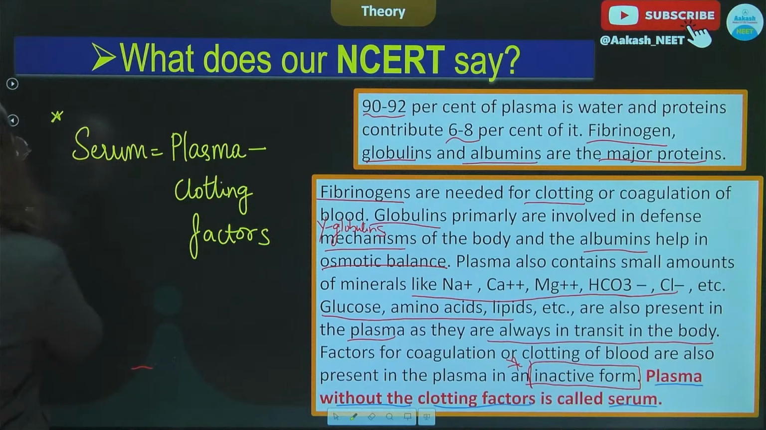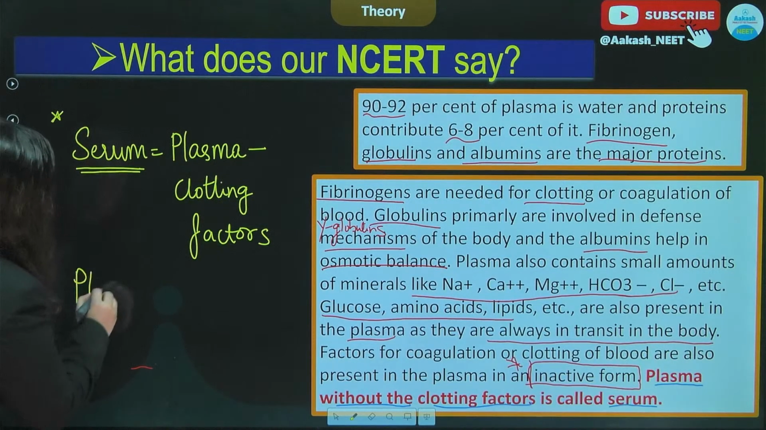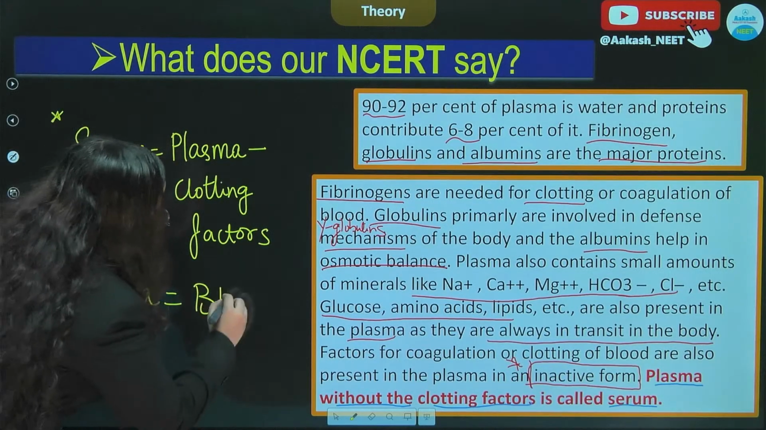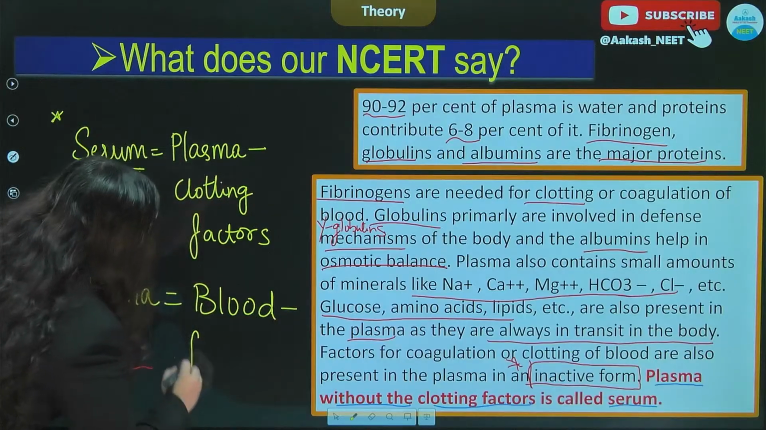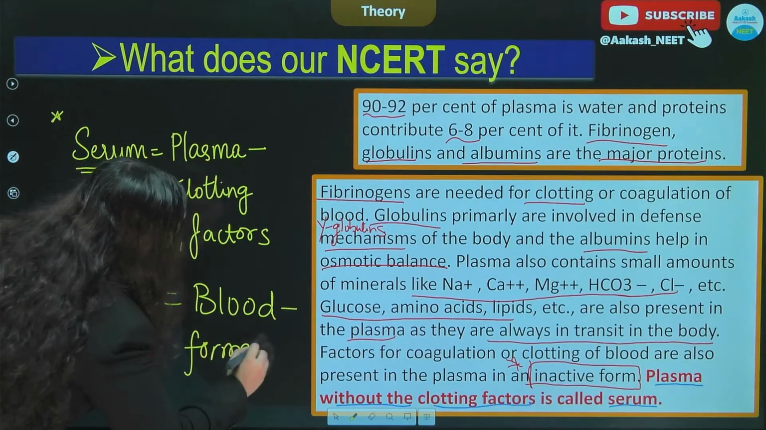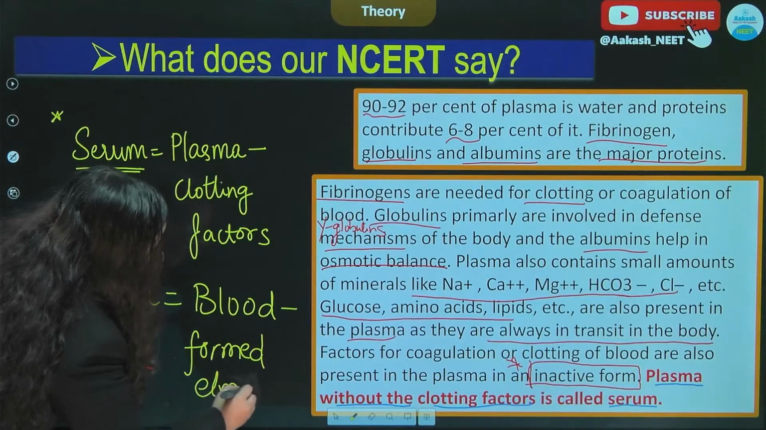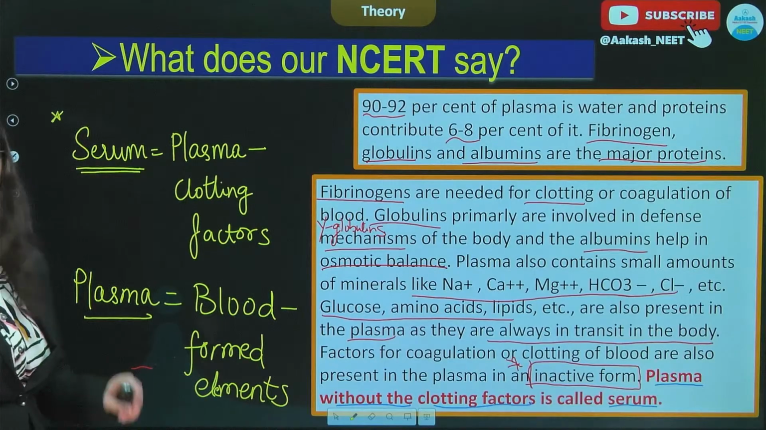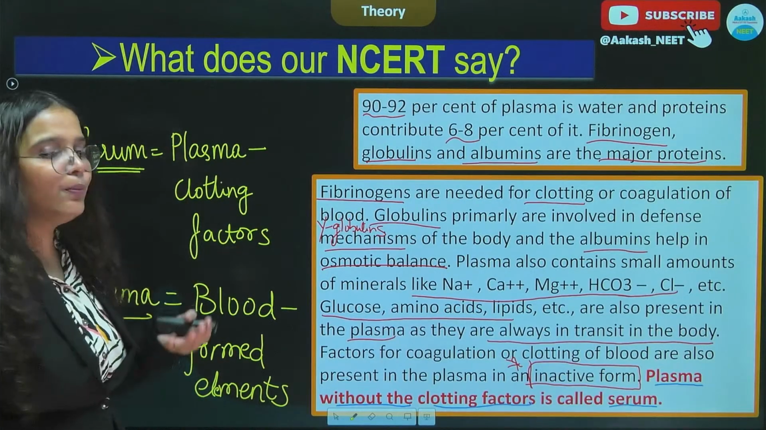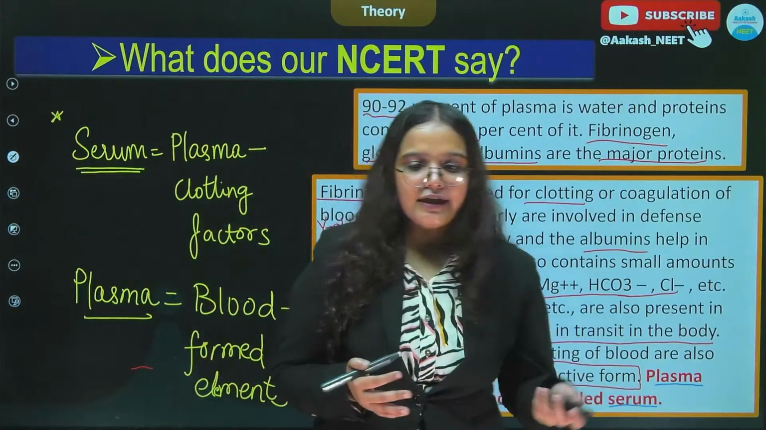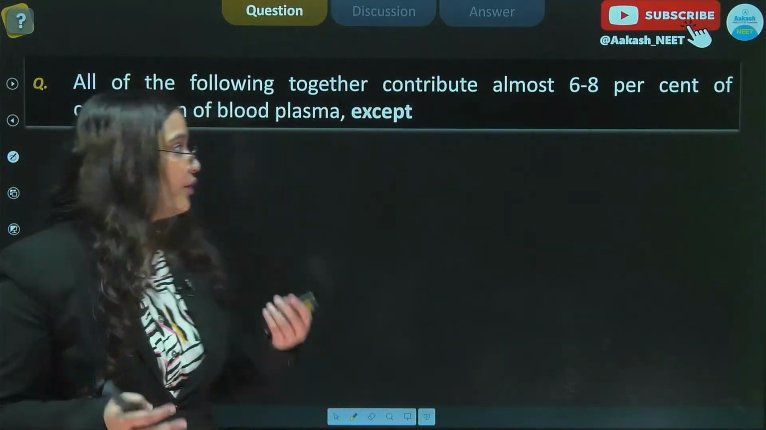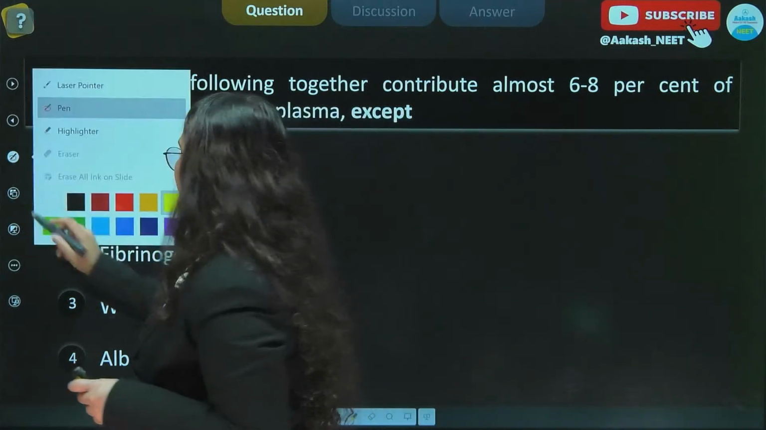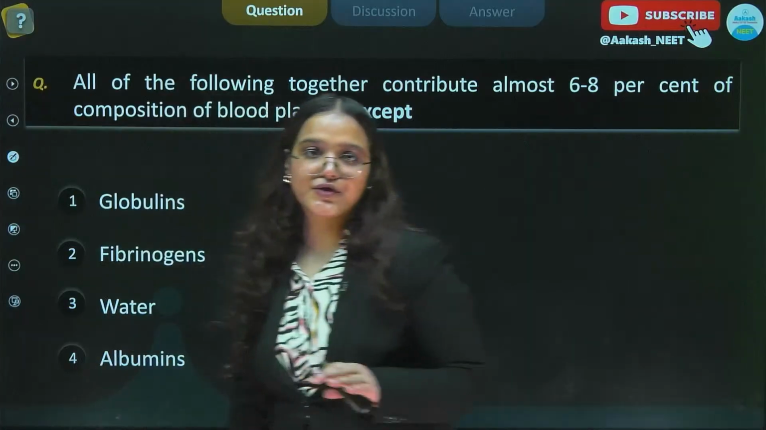All right, and when we talk about plasma we can say that blood without the formed elements is the plasma. So plasma is blood without the formed elements. All right, so I hope I have been able to make sense so far. Now let us quickly move on to a few questions, because it is always important to solve questions so that you can make out that you have understood the concepts.